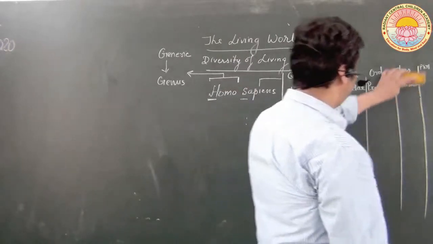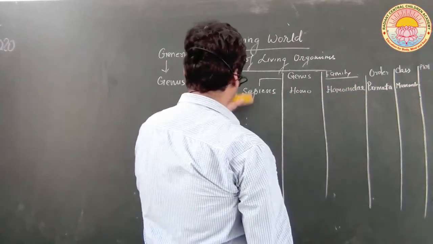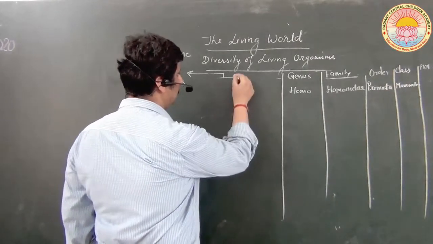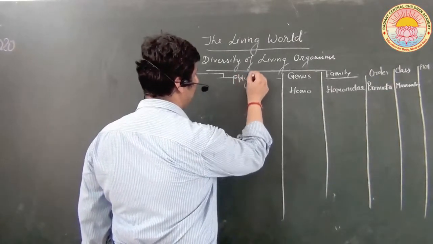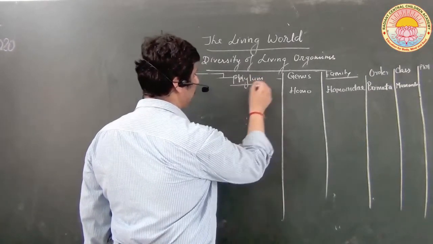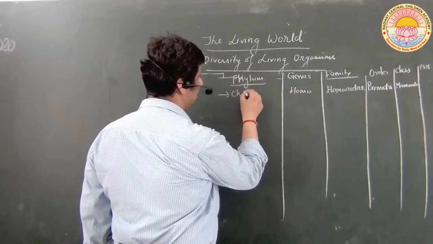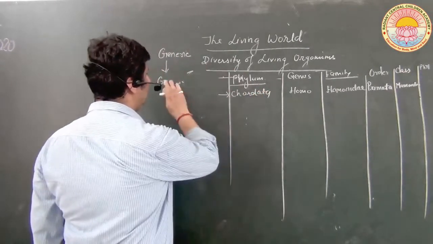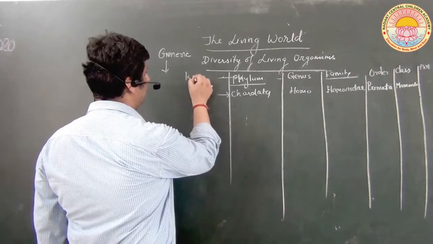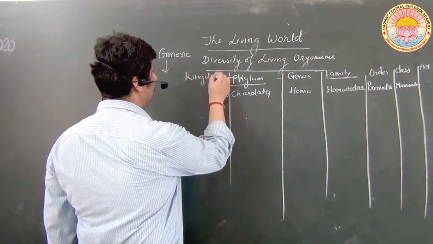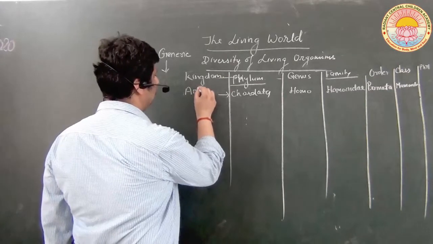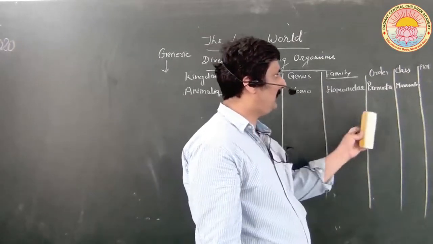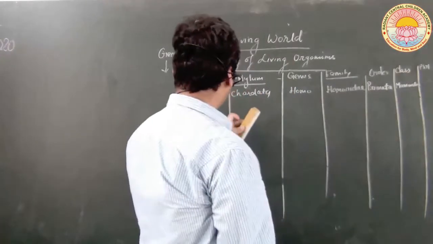I think the space is less here. So it belongs to phylum Chordata. And then it belongs to kingdom. What kingdom? Animalia. So these are different taxa: genus, family, order, class, phylum, kingdom.